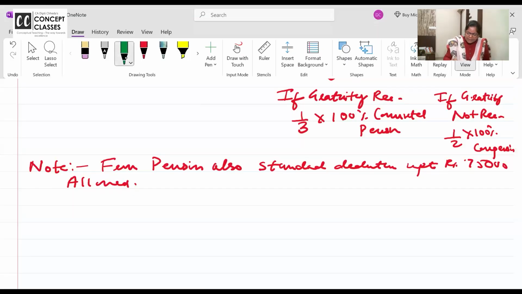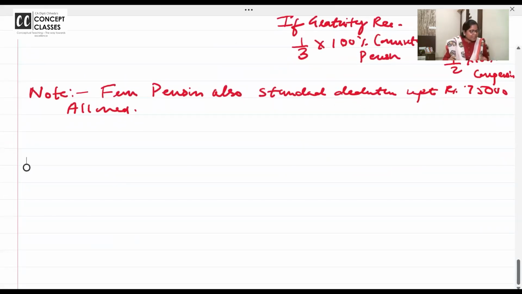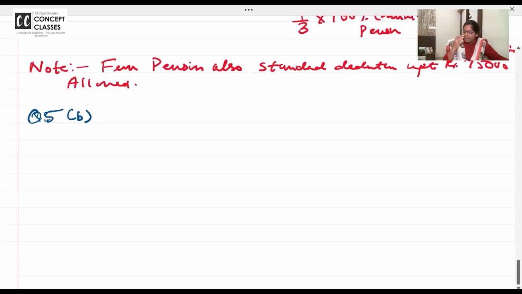पूरा एक एक bit समझ के लिखेंगे. एक time में ऐसा था कि the marker and everything used to be only blue and black. Now we have choice of so many colors. So today we'll take a blue color. Question number 5B. Question answer with one pen and booster notes so that you can scroll the booster notes before exam whenever you wish to.